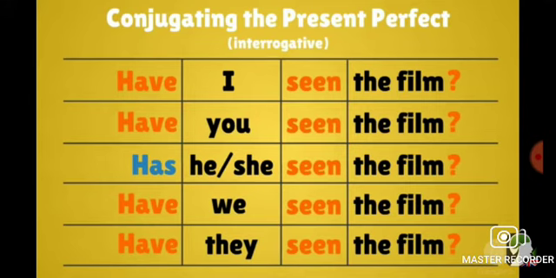So let me summarize again. Present perfect tense in Urdu is called फ़ेल हाल मुकम्मल, and its recognition will be चुका है, चुकी है, चुके हैं, लिया है, लिए हैं. The structure of this will be subject plus has, have plus third form of the verb plus object. Third form is also known as past participle. You will make the negative by writing not after has, have or the helping verb. And if you are making the interrogative of it, you will write has, have at the start of the sentence, and after that you will write the subject.